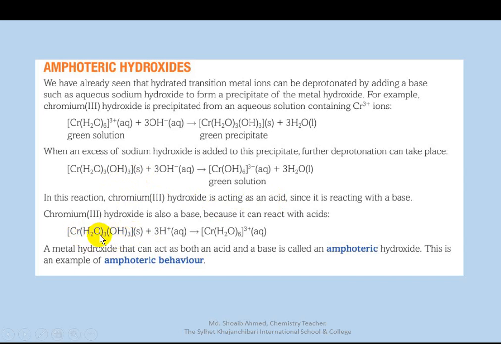So we can say the hydroxide acts as both an acid and a base. So it is called an amphoteric hydroxide. This is an example of the amphoteric behavior of hydroxide.